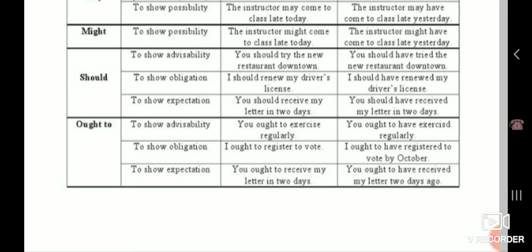To show obligation, that is, I ought to register to vote. So again, if I don't register, I will not be able to vote. So it is a compulsion. To show expectation, again, you ought to receive my letter in 2 days. Now moving on to the next set of modals.